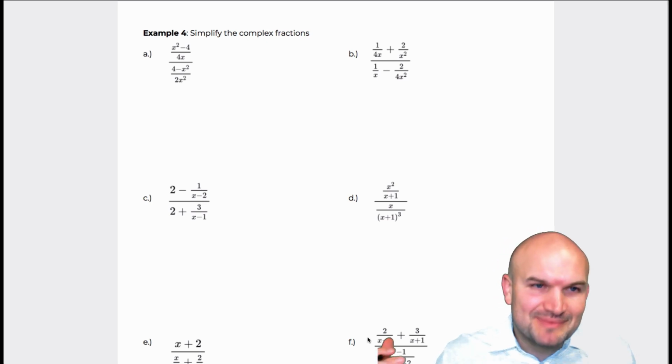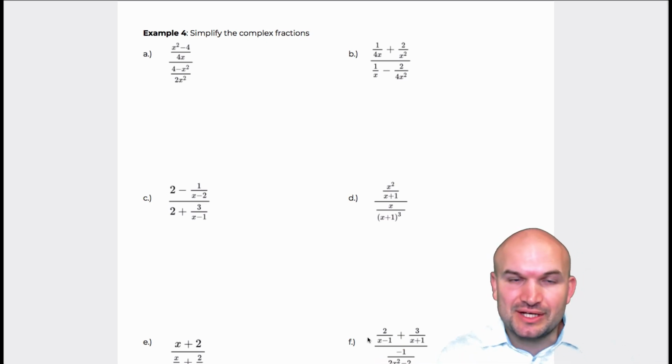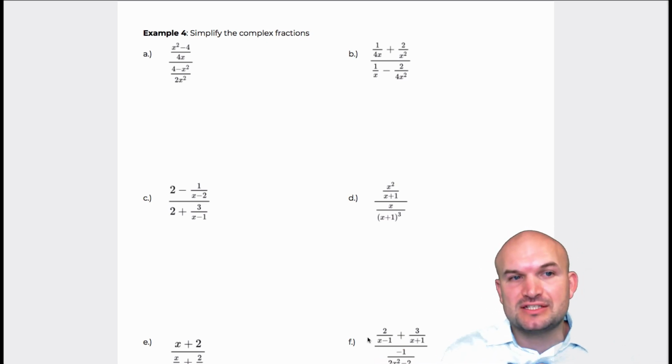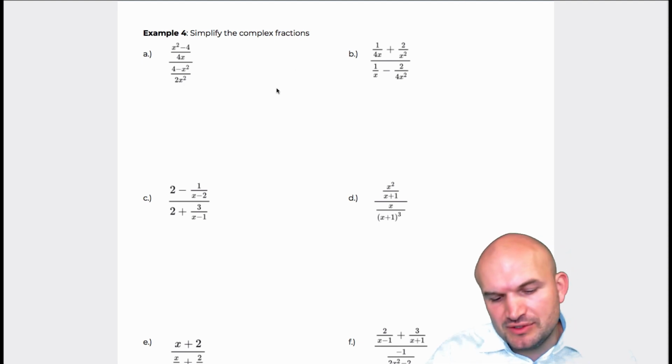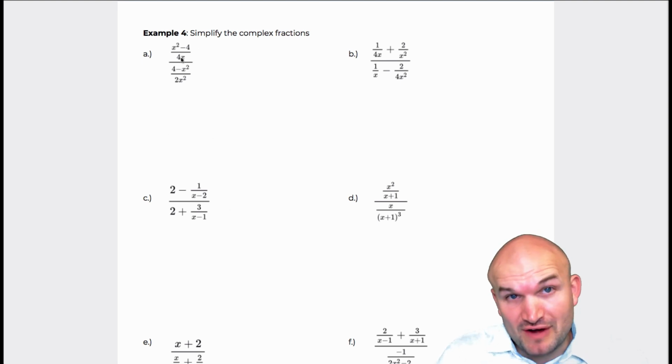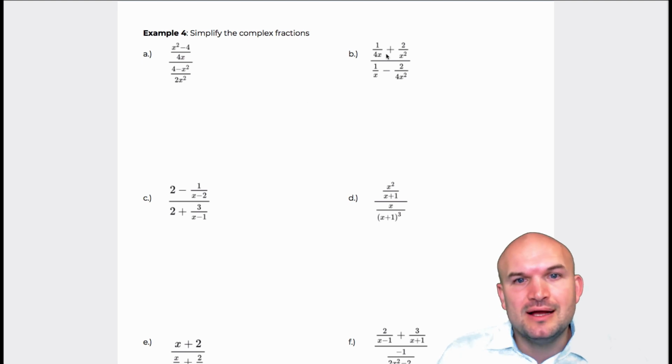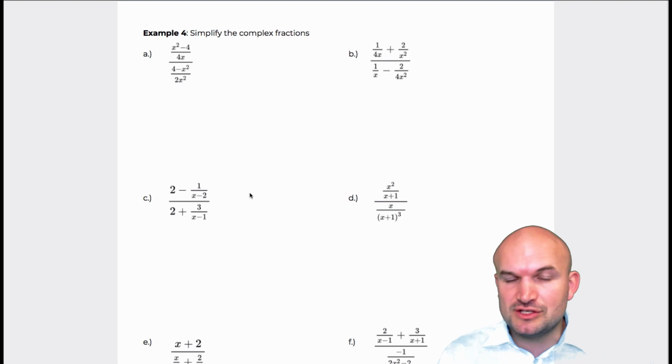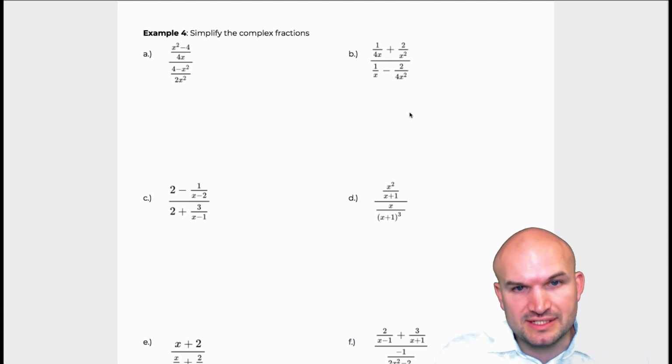Okay, so welcome. Now we'll get on to the last example here, which is simplifying complex fractions. So basically what you can see in all of these examples is we have fractions within fractions, except for this example. But actually you have a fraction in the numerator, a fraction in the denominator. But here you can see a lot of these also are separated by addition and subtraction. So there's a couple different ways that we can go about this.